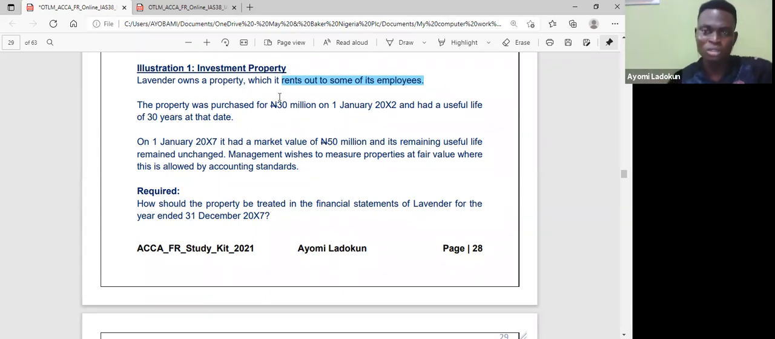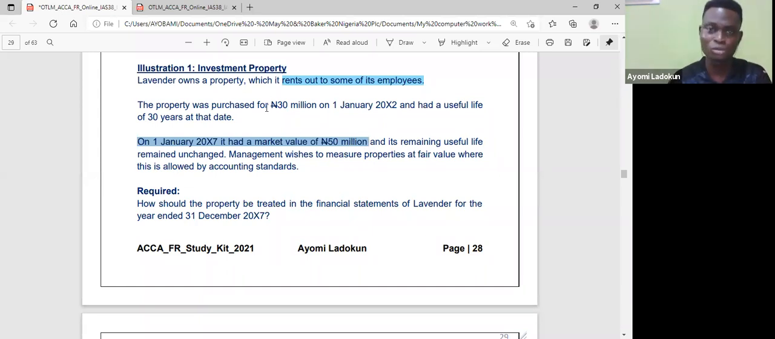Okay, so once you see those scenarios, you should take note. Now, the property was purchased for 30 million on 1st January 20x2 and had a useful life of 30 years. Brilliant. So I need to get the carrying amount because here it gives me the cost of that asset. And if you have been in this class, I've always emphasized that the date is very important. So now, on 1st January 20x7, it had a market value of 50 million. I need to get my carrying amount before this date.